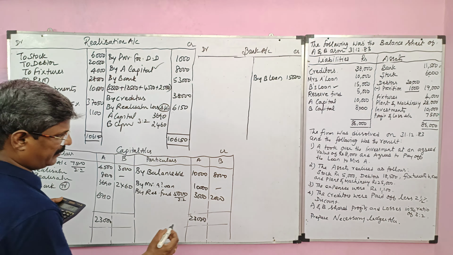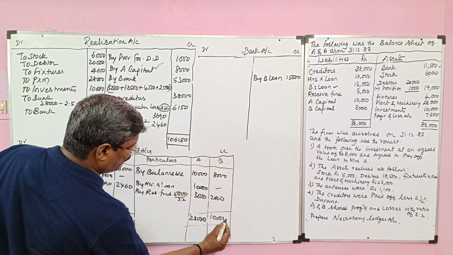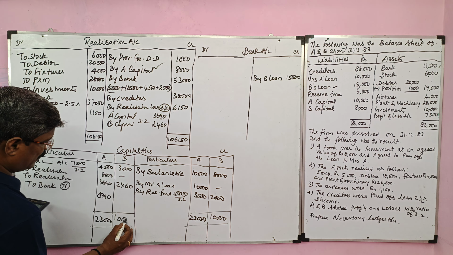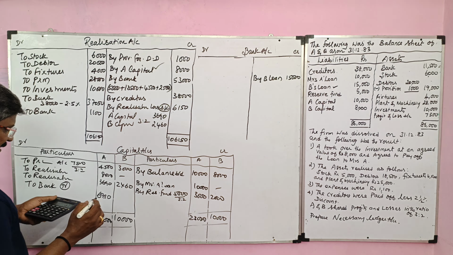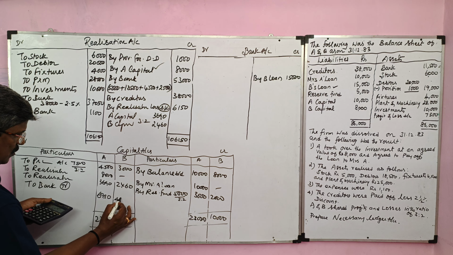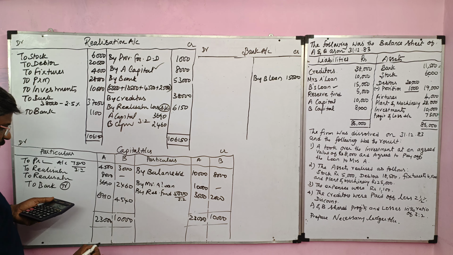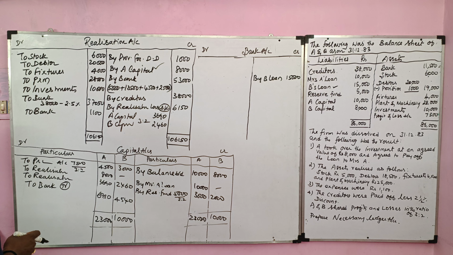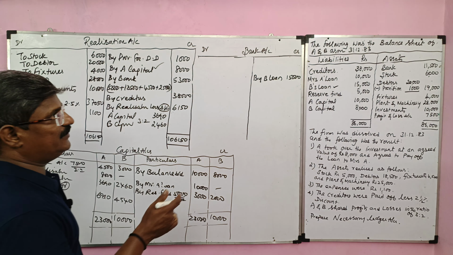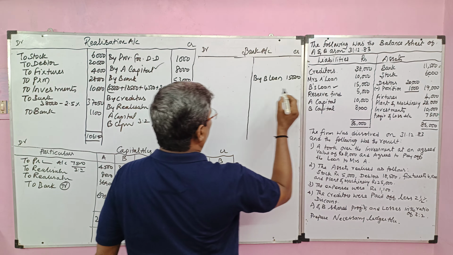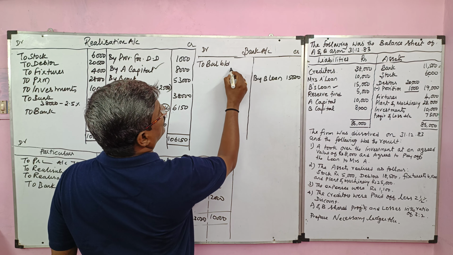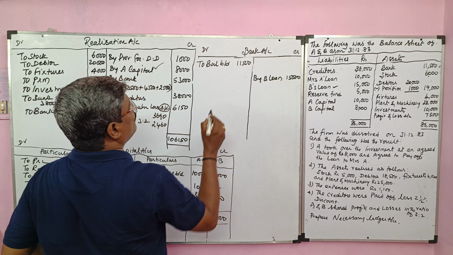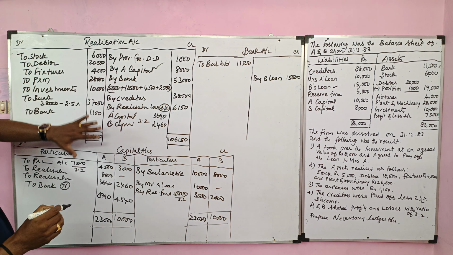Then we have B's credit side total heavier than the debit side. So 10,000 minus 3,000 minus 2,460. So the balance excess payment to B is 4,540. Now we'll prepare the bank account. For that we'll take the opening balance of bank. It will be recorded on the debit side as to balance b/d. Its value is 11,500.